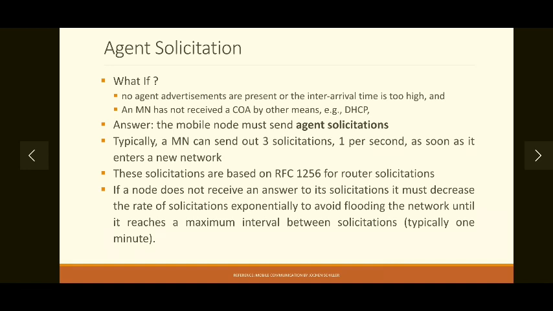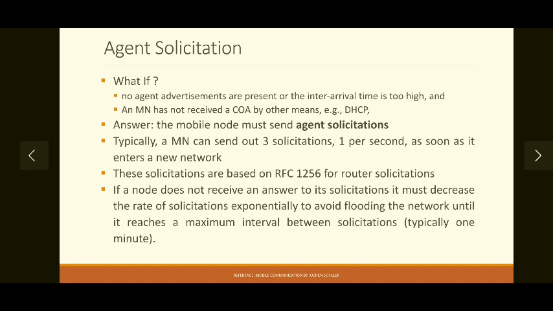Even then, if you don't receive any messages, then next time you will send 1 per 4 seconds, then 1 per 8 seconds, and this goes on until the maximum interval between solicitations is reached. That maximum interval is 1 minute. After that you have to stop and conclude that there are no agents available for giving you a COA. But this situation occurs very rarely, as someone will give you a COA, either the FA, or by DHCP you will be able to acquire the COA.